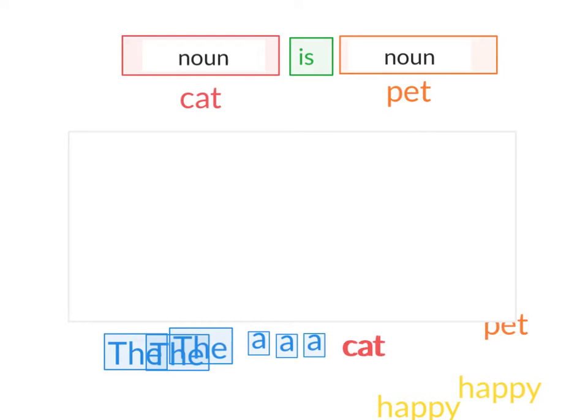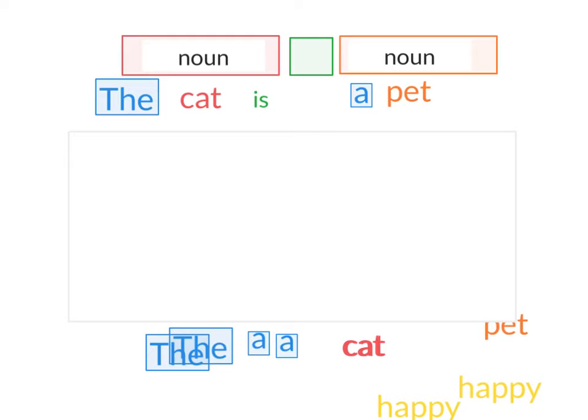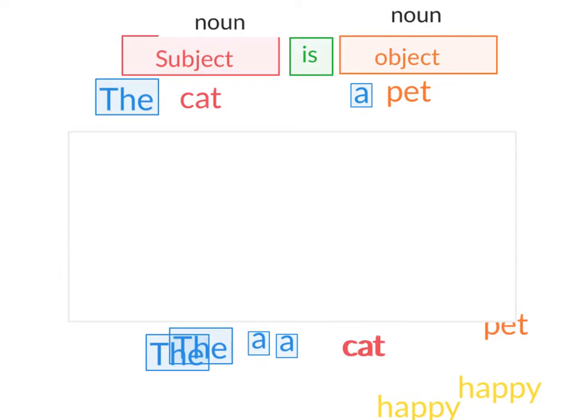But we can't just say cat is pet. So we would put a word like the: the cat is a pet. And our verb would be is. The cat is a pet. So those are when a noun equals a noun.